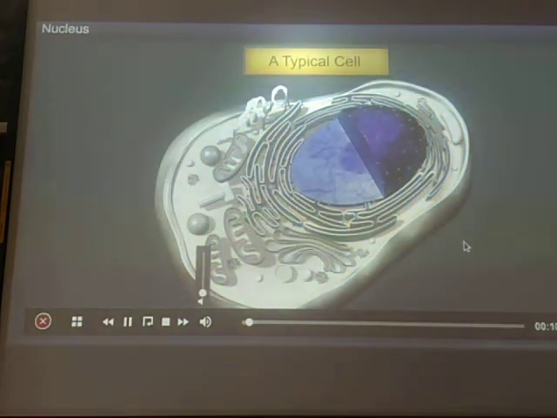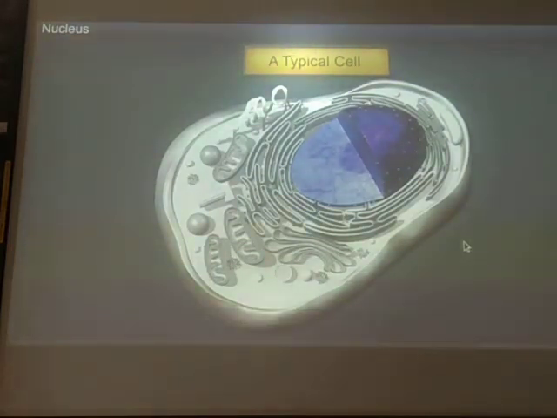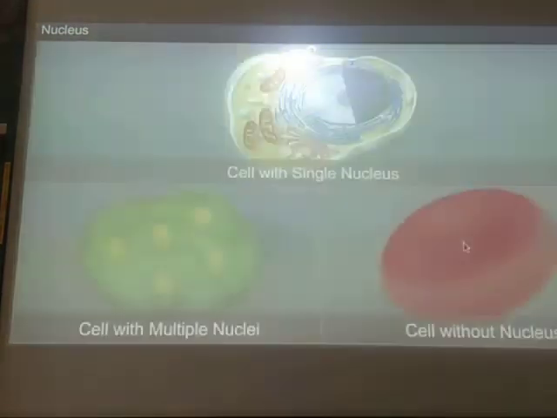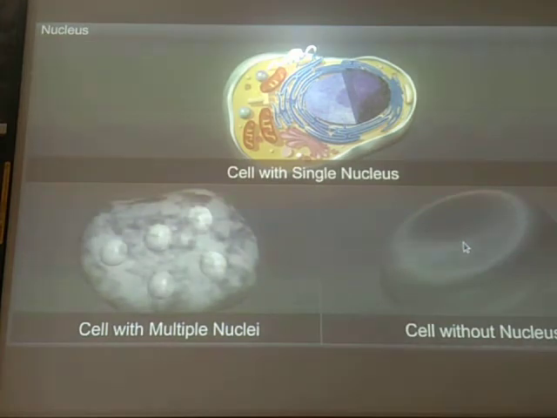So you could see here the structure of a typical cell. Okay, you can see the structure of a typical cell with all those materials present in it.